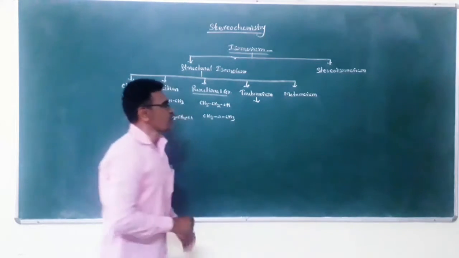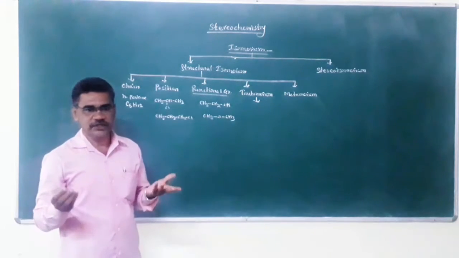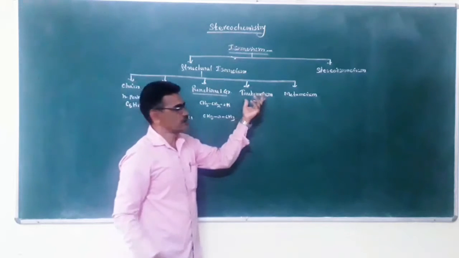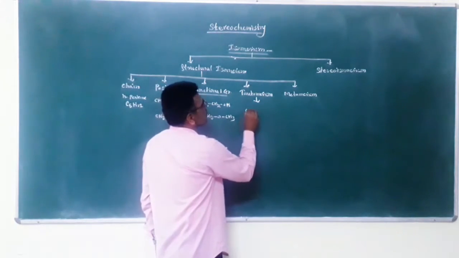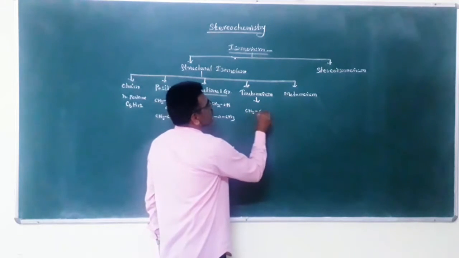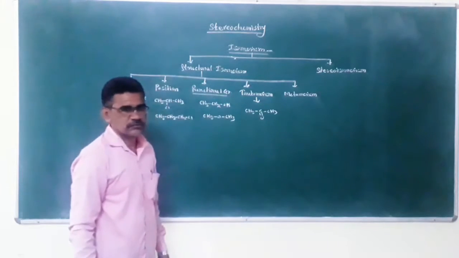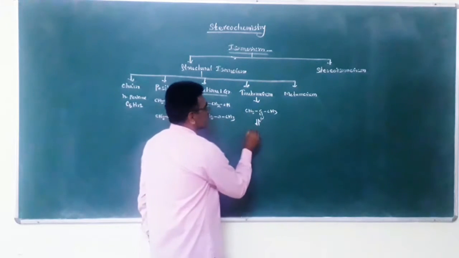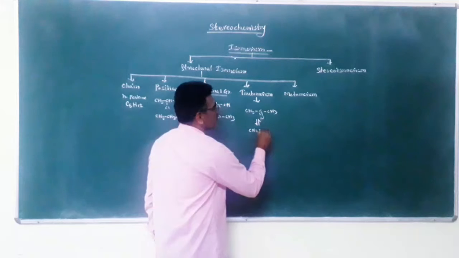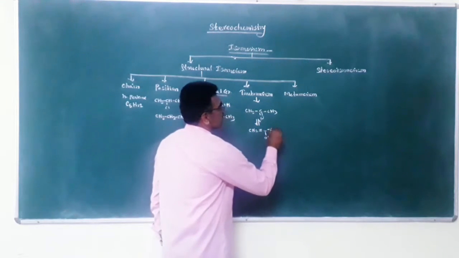Next one is tautomerism. The existence of a compound in two different isomeric forms, enol and keto, is tautomerism. The keto-enol form is called tautomerism. Example is CH3COCH3, acetone, and its isomer is CH2=C(OH)CH3.